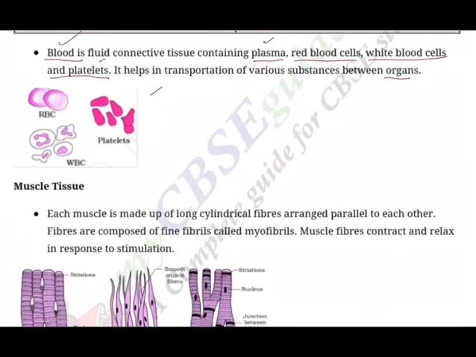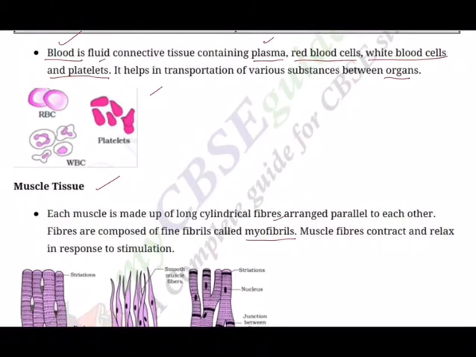Moving ahead, the next animal tissue is the muscle tissue. Muscle tissue or muscular tissue is made up of many long cylindrical fibers. Cells are in the form of contractile fibers arranged in parallel arrays, each containing fine fibrils called myofibrils.